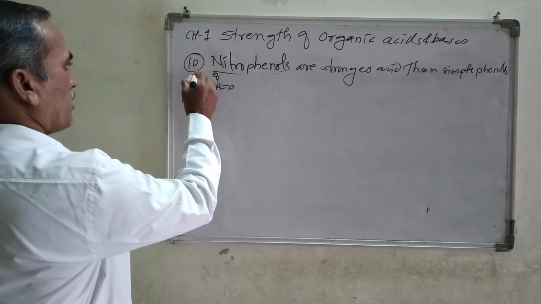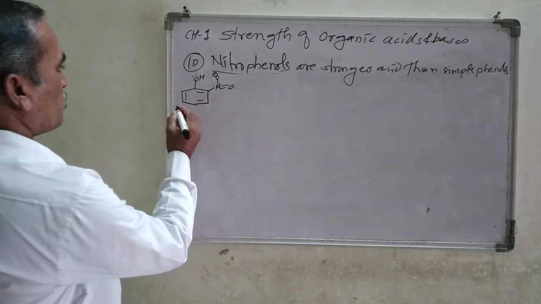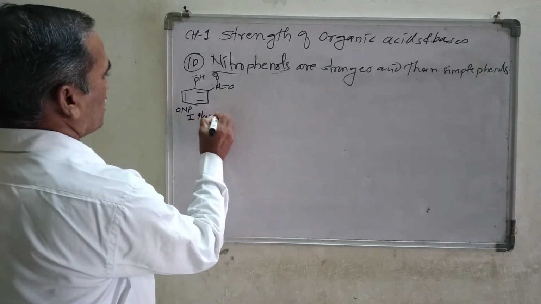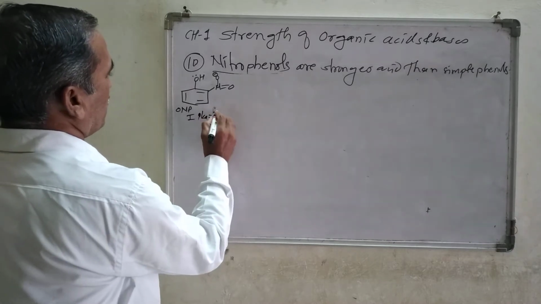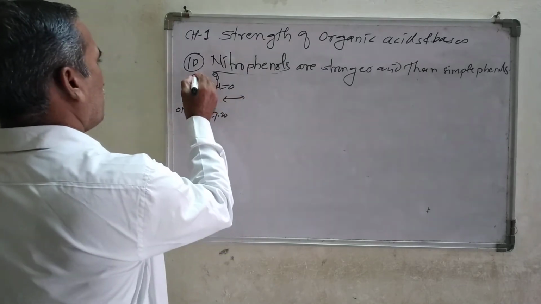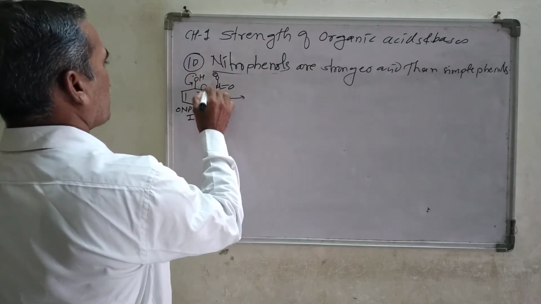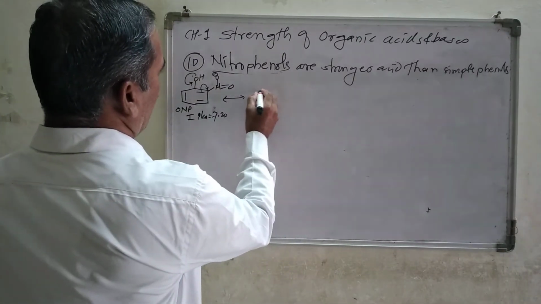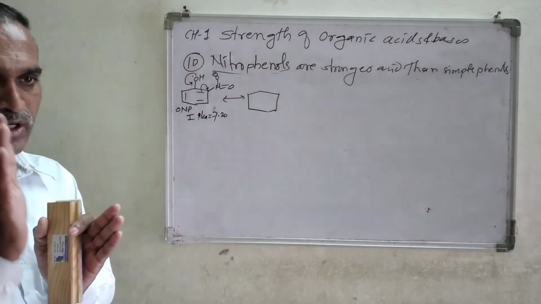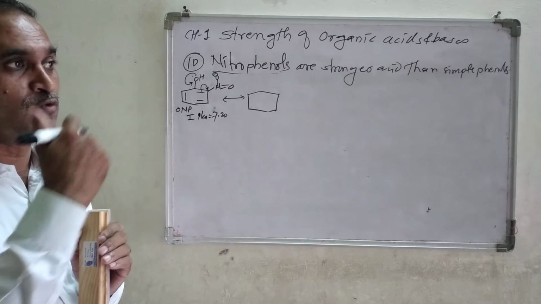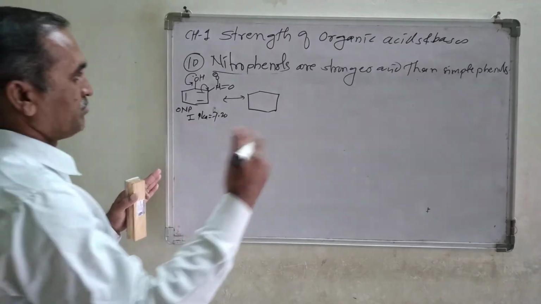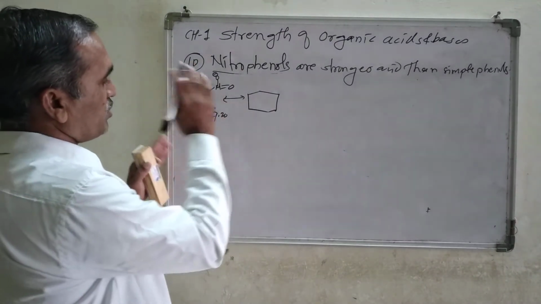So remember here, draw the resonating structure of orthonitrophenol. We know that the pKa value of this is how much? 7.20, right? Now the resonating structure of this compound: the lone pair coming down here, negative charge on this corner point, so that we are going to get the structure like this. Look at the structure very carefully. Once you understood, there is no need to study further. You remember these resonating structures forever in your whole life. So remember the resonating structures.